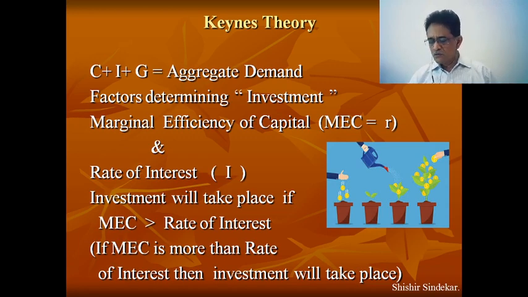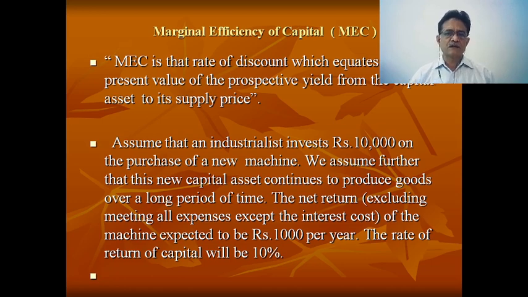The simple answer is that marginal efficiency of capital is that rate of discount which equates the present value of prospective yield from the capital asset to its supply price. Okay, this appears to be a somewhat difficult thing. Let me explain it in very simple terms.